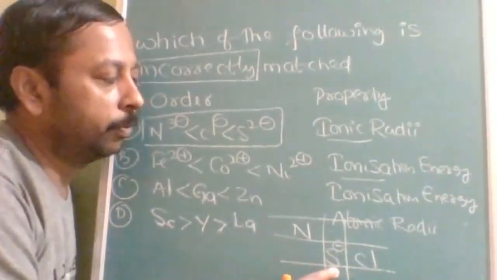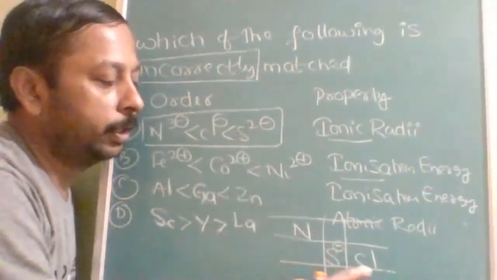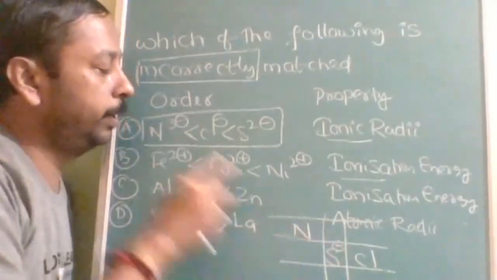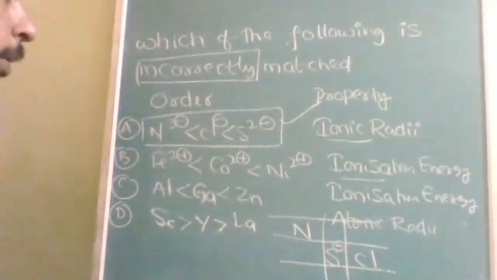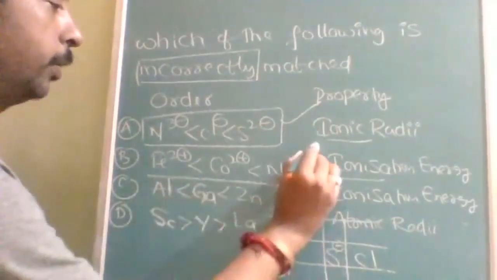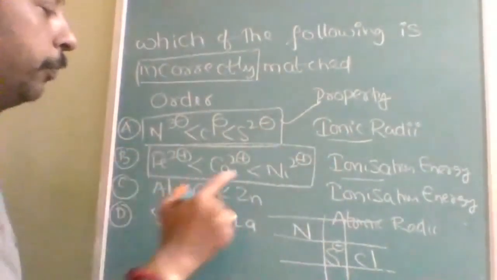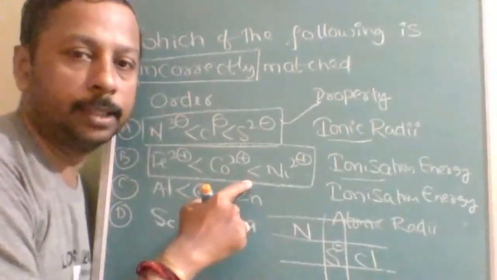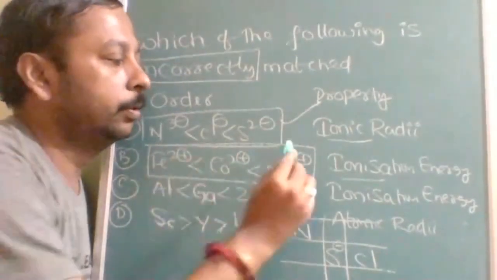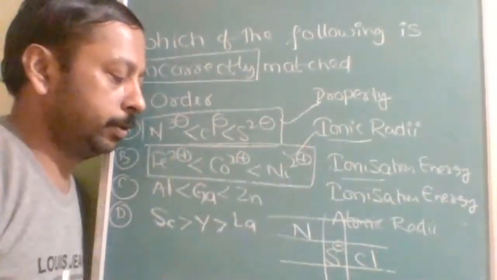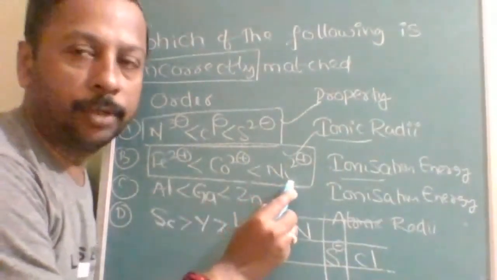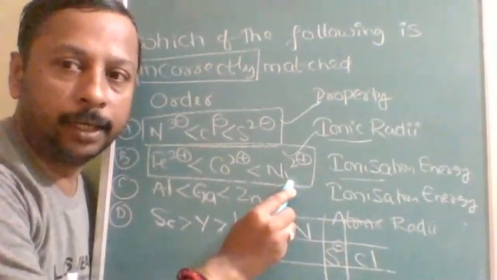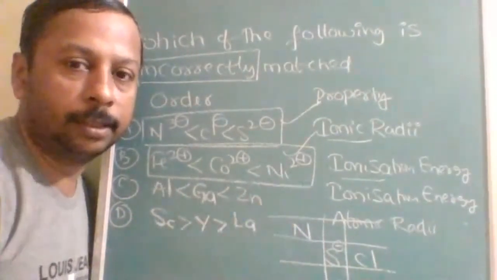So with less number of protons, their size is more. Therefore, chlorine, next it will be nitrogen. So this is the ionic radii, correct. Same way you write the electronic configuration, half filled and fully filled also you should take into consideration. So then you will get this also correct.